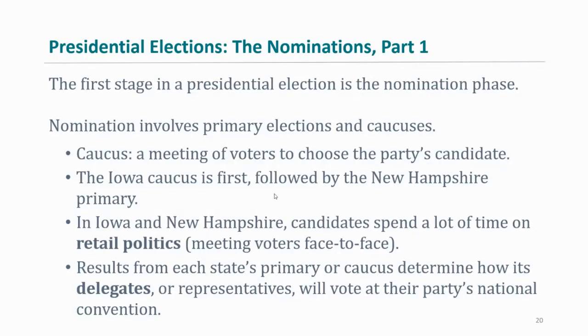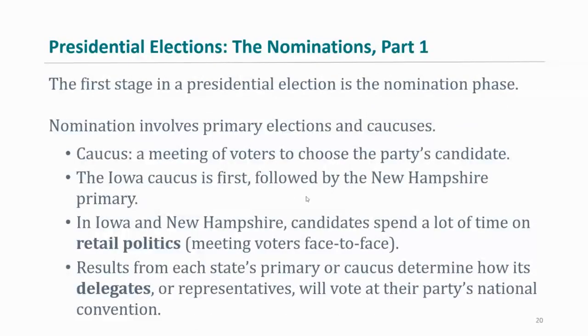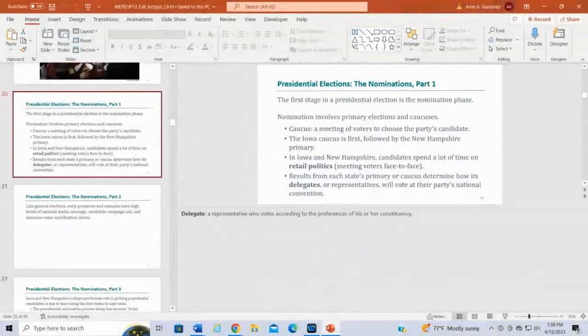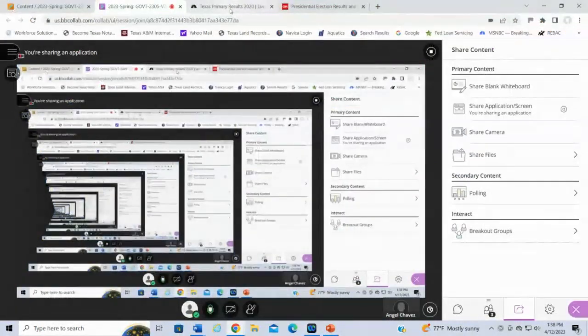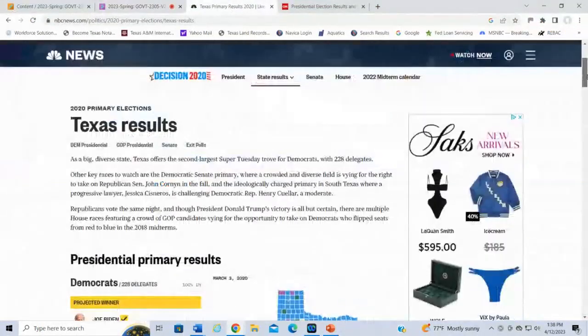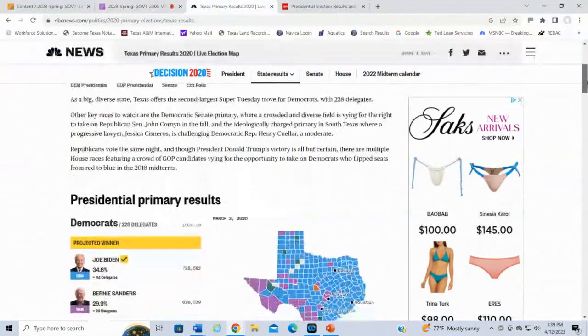So let me show you all really quickly the Texas primary, and then we'll come back here in a bit, because I want to show you all how this works in real time. So let me scroll over here. Okay, so these are the primary results from the 2020 primary election in Texas. So this was a couple of years ago.